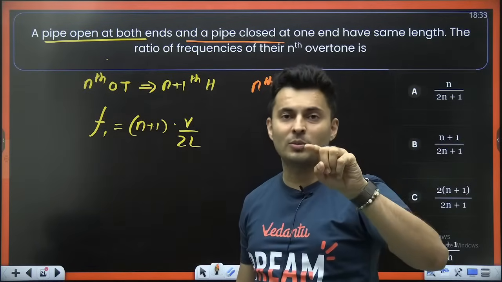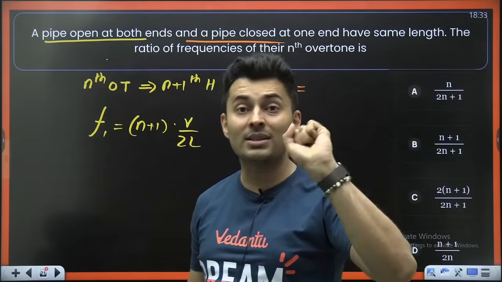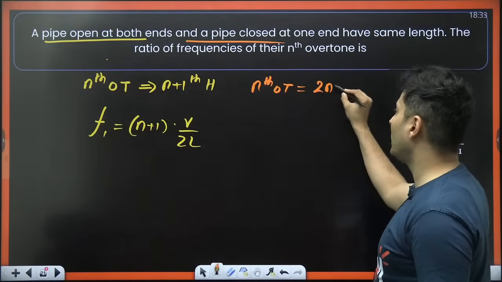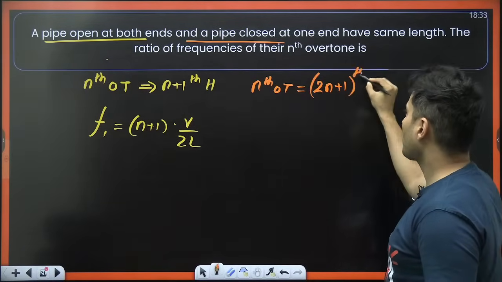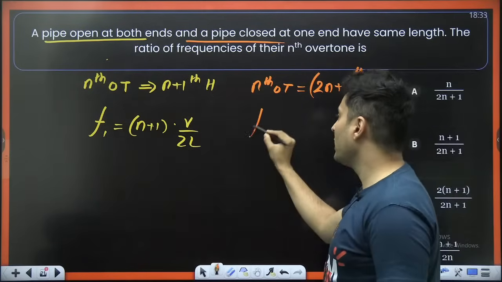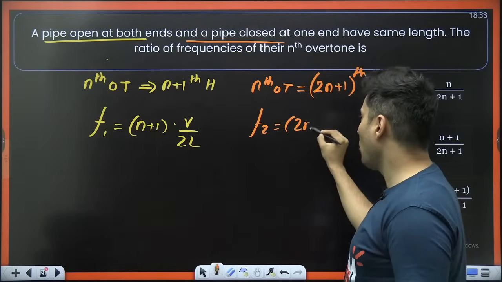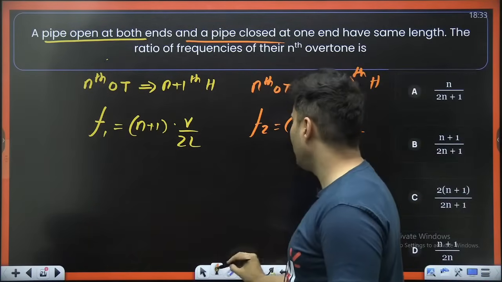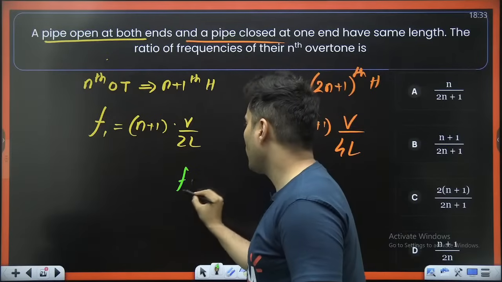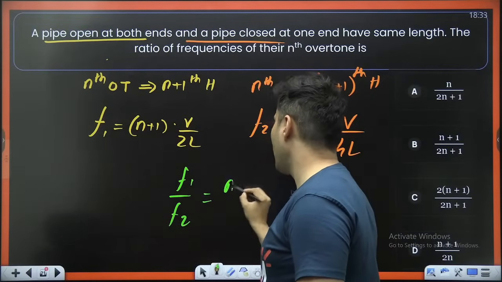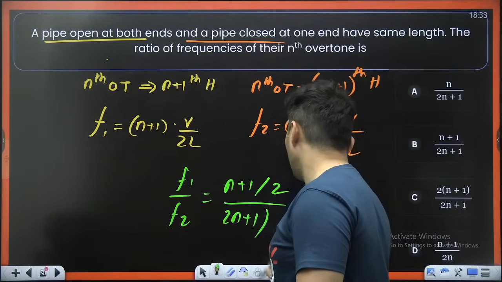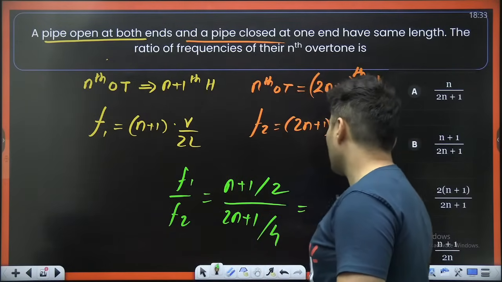Third harmonic is first overtone. Fifth harmonic is second overtone. Seventh harmonic is third overtone. So nth overtone is basically 2n plus 1th harmonic. So the frequency in the second case is 2n plus 1, but this time it is V by 4L. So just have to divide both of them to get the answer. So F1 by F2 will be n plus 1 by 2 upon 2n plus 1 divided by 4. So 2 goes on the top.